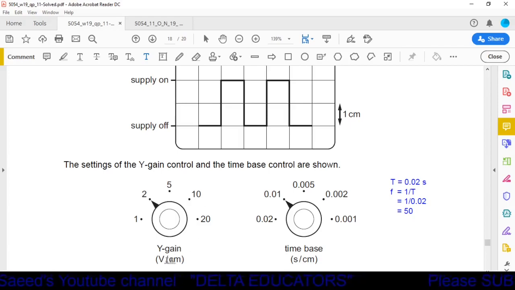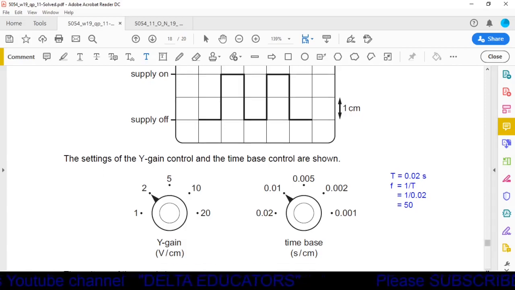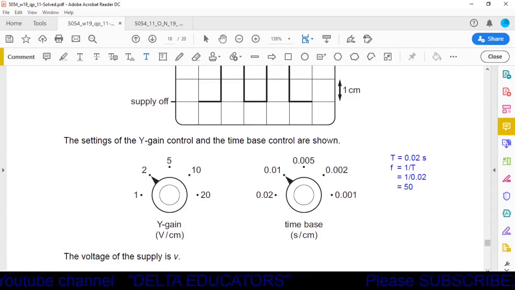On the Y-axis there is voltage per centimeter. On the x-axis there is time. Time is in seconds, but for the scale it is given in centimeters, where 1 centimeter represents 0.01 second.